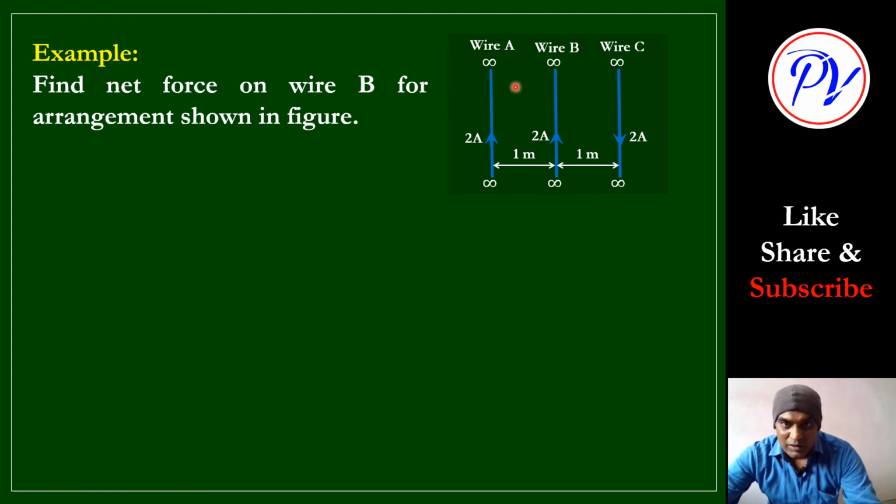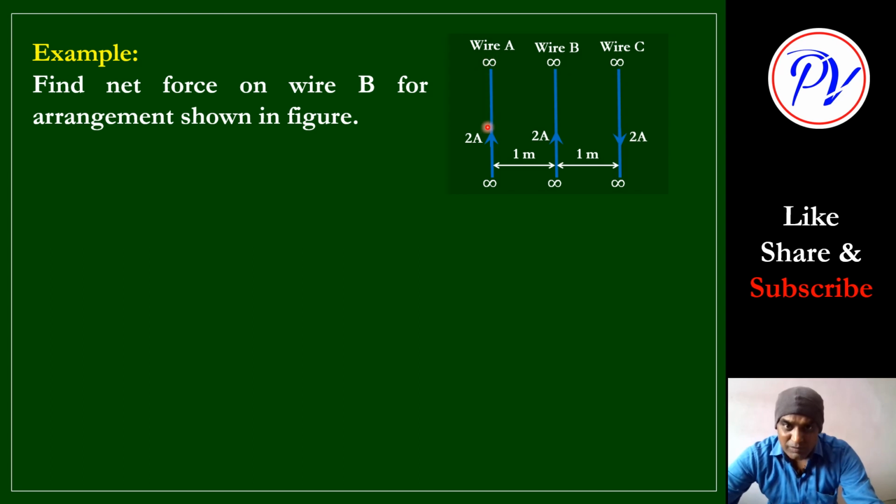Each wire will produce a magnetic field which will produce a magnetic force on the other wires. But here we have to calculate only the net force on B. Don't talk about the forces on A and C. We will consider only the magnetic field produced by A and C, but not the force on those wires; we consider the force on B only.